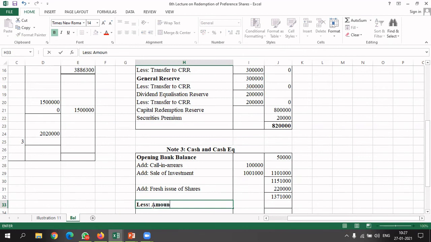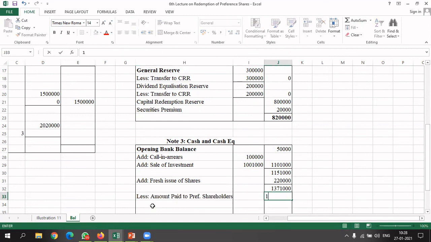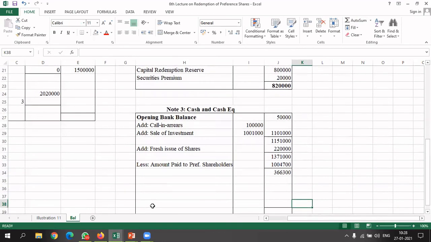amount paid to preference shareholders. ठीक है, कितना अमाउंट पे किया आपने? 10,04,700. ठीक है, so here 13,71,000 minus 10,04,700, it got 3,66,300.